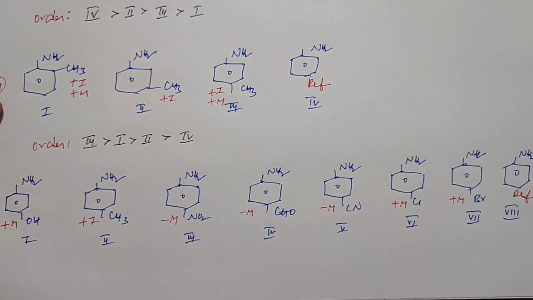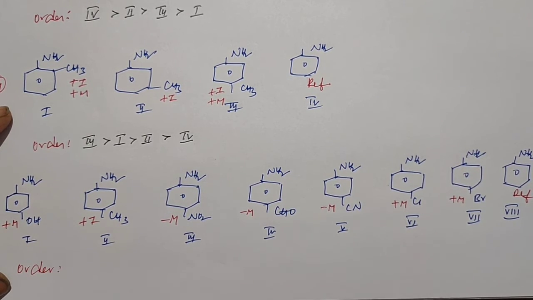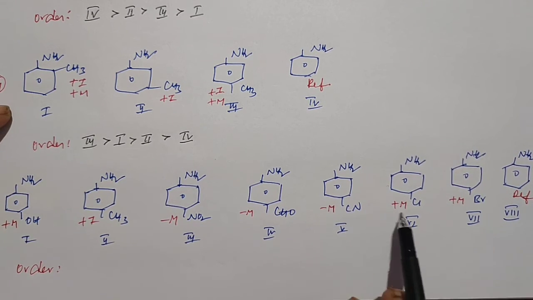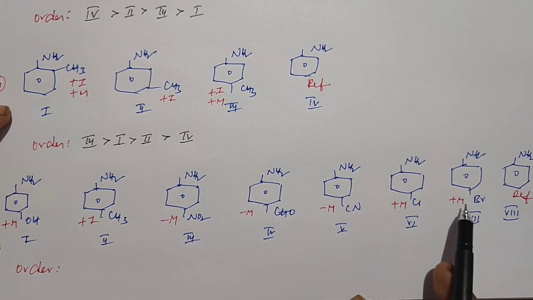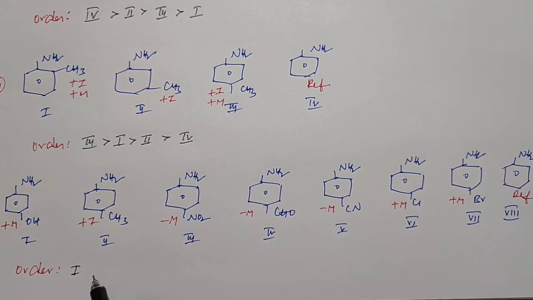So if you take the order of their basic strength, plus M groups show more basic nature than plus I groups. After the reference structure, at last come the minus M groups. Here the plus M groups are OH, chlorine and bromine. In this, OH has more plus M power. So the first structure is more basic in nature.